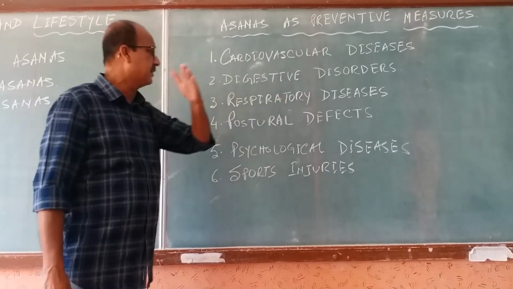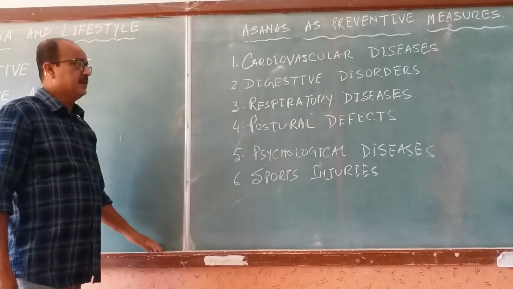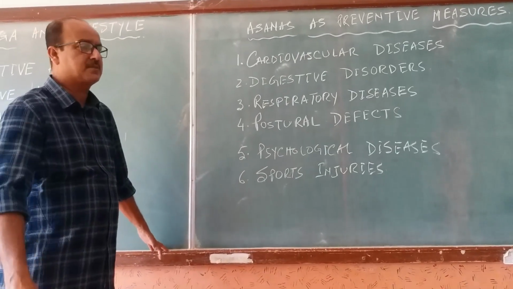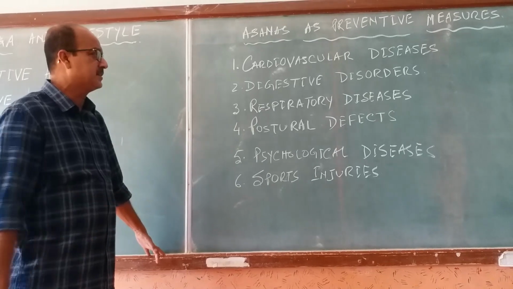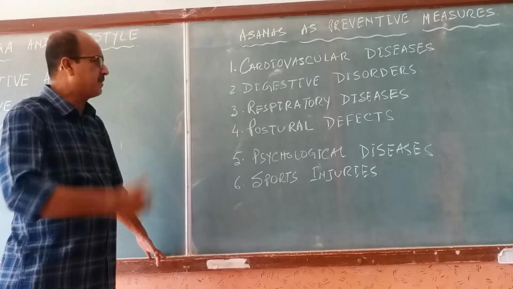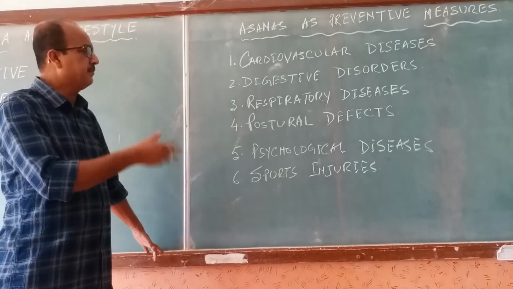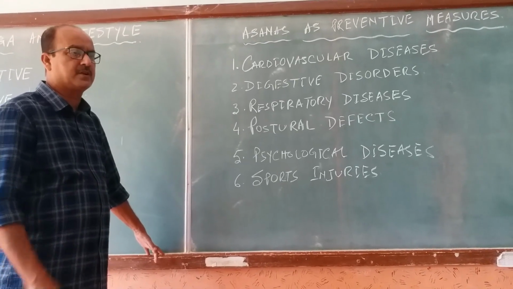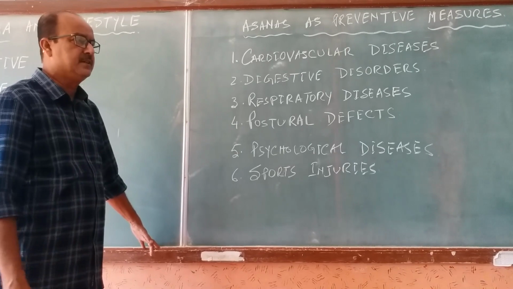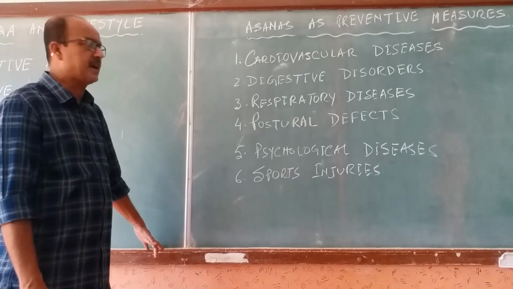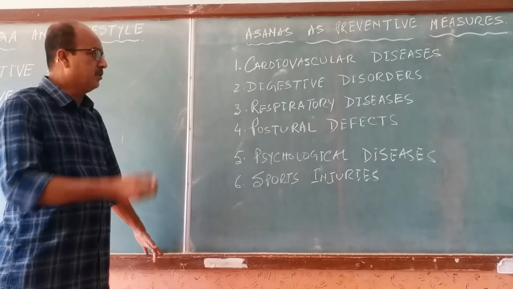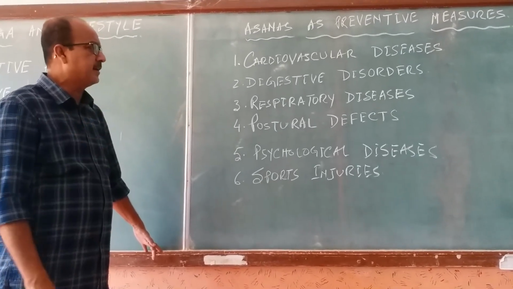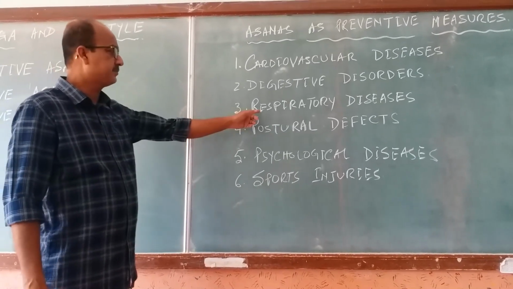Next, respiratory diseases. We have various respiratory diseases such as asthma and breathing trouble. If we do these asanas, we can avoid these respiratory diseases, because if we do such exercises, especially the asanas and the pranayams, we can avoid many respiratory diseases.